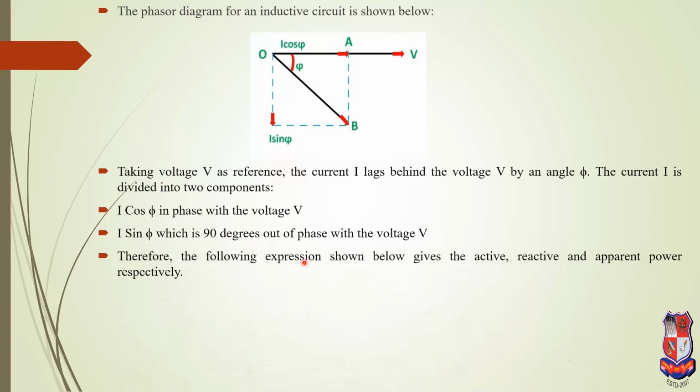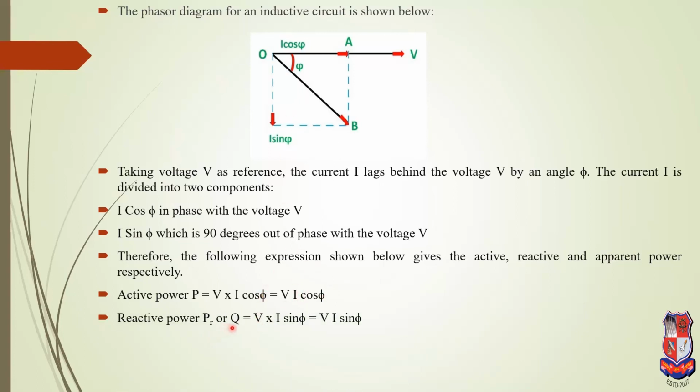I cos phi is in phase with the voltage, and I sin phi is 90 degrees out of phase with the voltage. Therefore, we have the following expressions. Active power P is equal to V into I cos phi. This is called the active power, V I cos phi. And the reactive power, denoted by capital Q, is equal to V into I sin phi. And apparent power uses the RMS value of voltage and the RMS value of current, denoted by capital V and capital I. For active power, VI cos phi. For reactive power, VI sin phi. And for the apparent power, it is the square root of P squared plus Q squared.